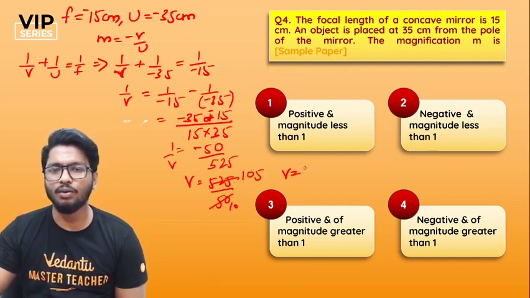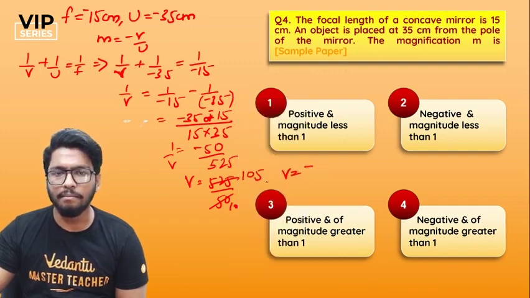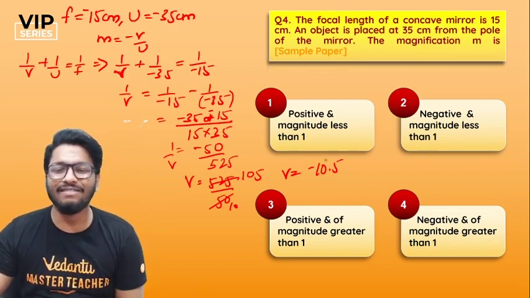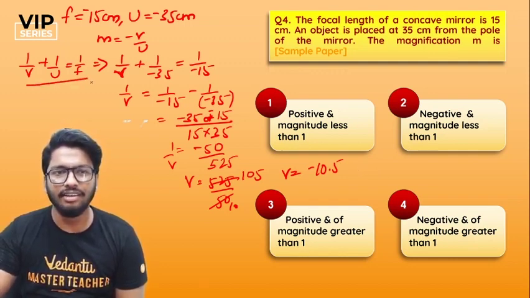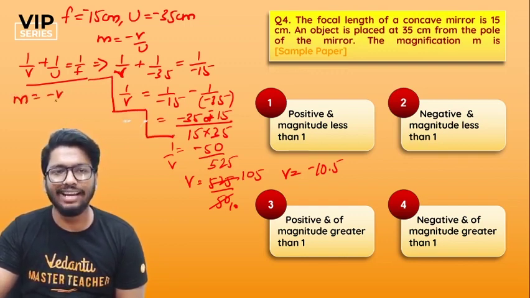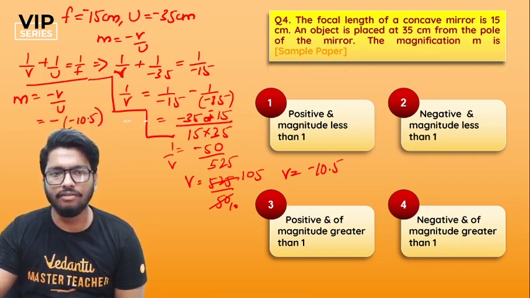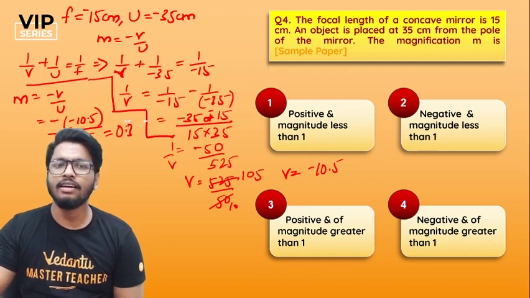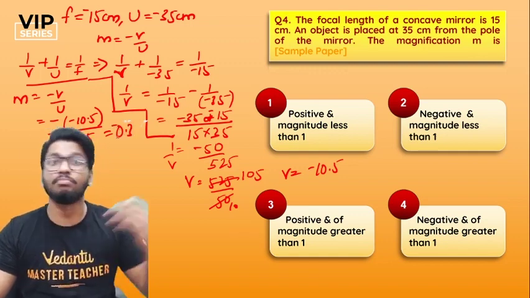So V is equal to minus 10.5, right? 105 divided by 10, so minus 10.5. So that is your V. Now to find the magnification, I'm just going to make a partition. M is equal to minus V by U, minus of minus 10.5 divided by U, which here is minus 35. If you divide this, you'll get 0.3. So here it is minus 0.3.